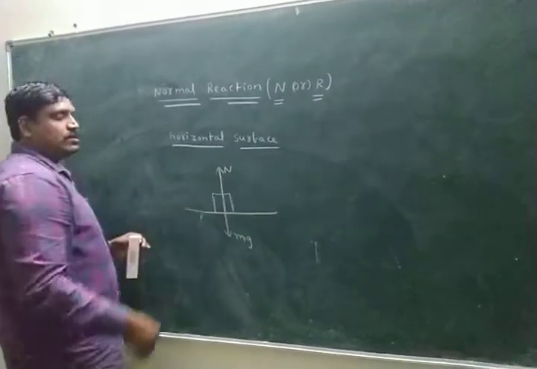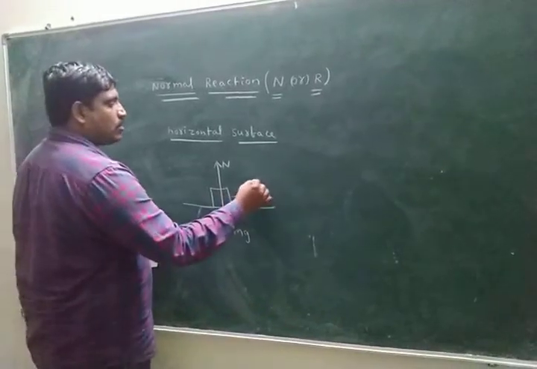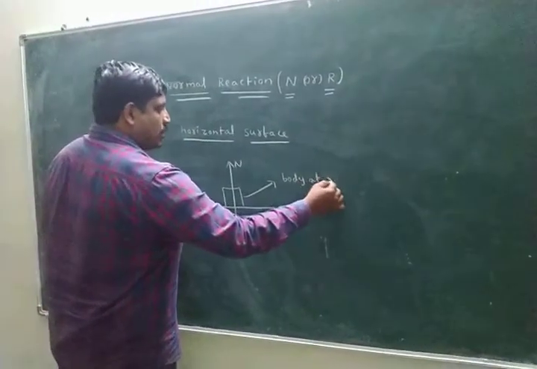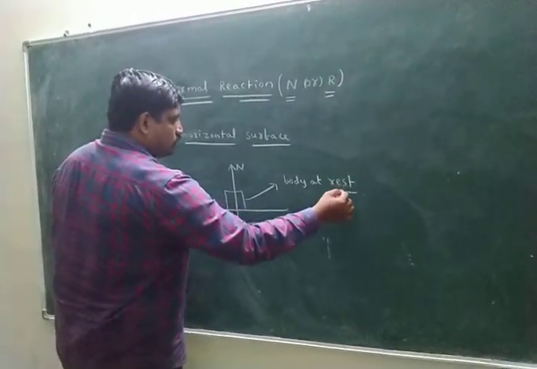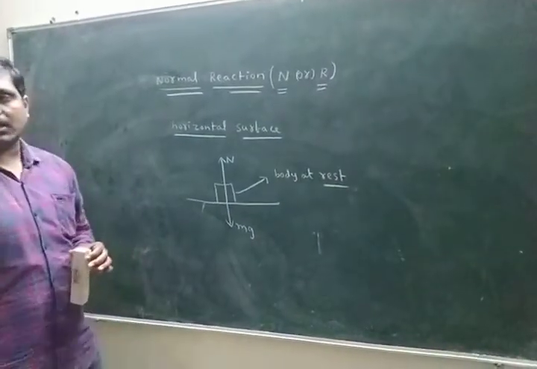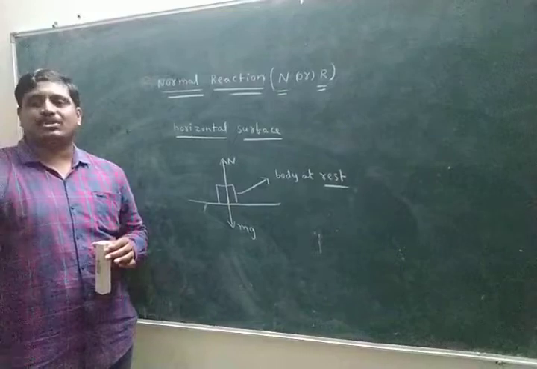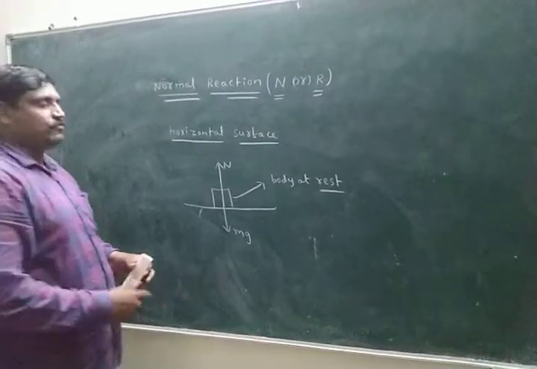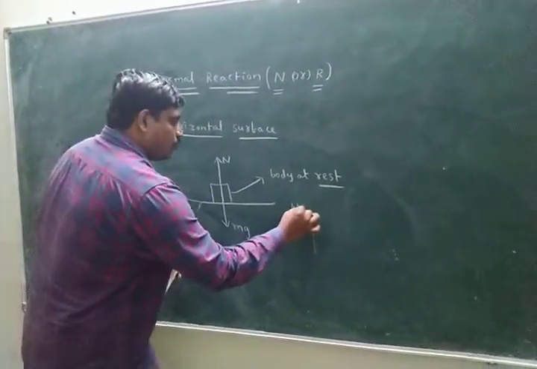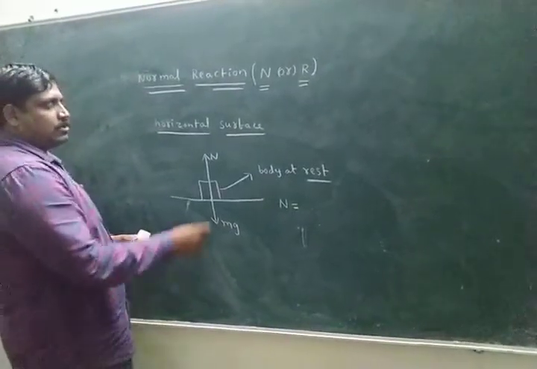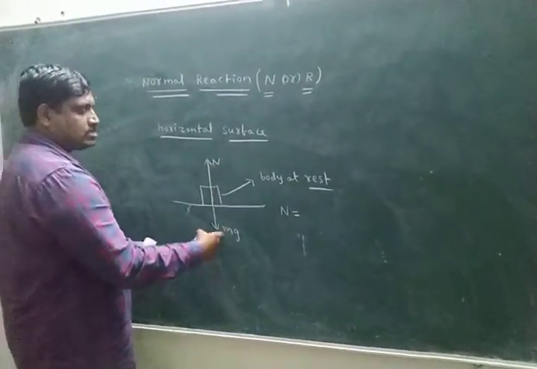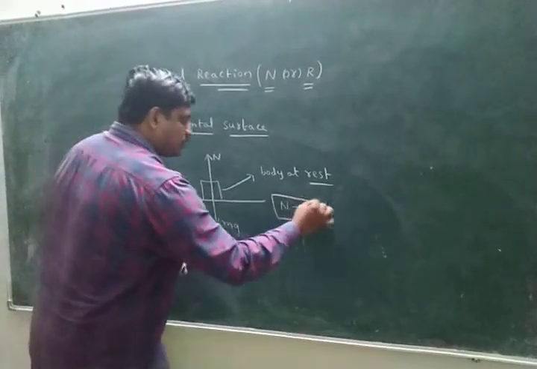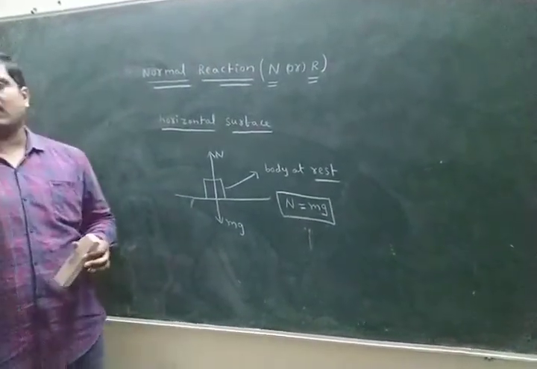In this situation, the keyword in the problem is body at rest. Body at rest means the body is not in motion. Body at rest means net force becomes zero. Simply, the upward force is balanced by the downward force. In this situation, what is the value of normal reaction? Here N balances mg. Keyword in the problem: body at rest. What is the value of N?